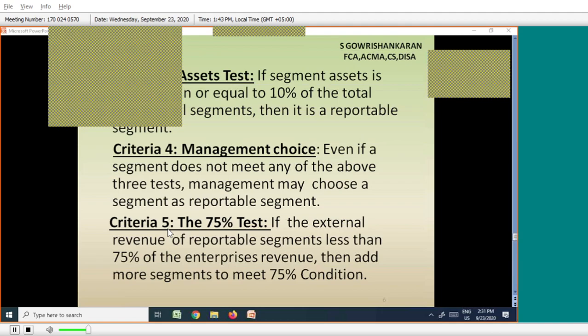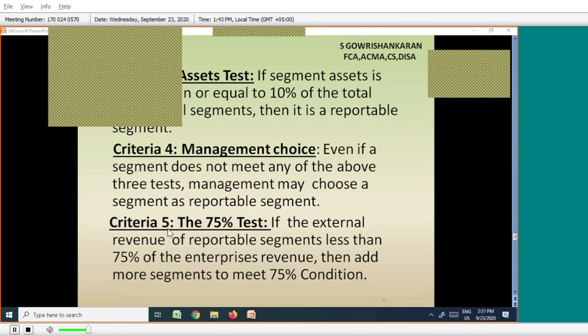Fifth point, I am repeating once again. Reportable segment means what? The first three criteria are revenue, profit and asset test. After reporting the segments, we have to check the external sales of these reportable segments against my total external sales.